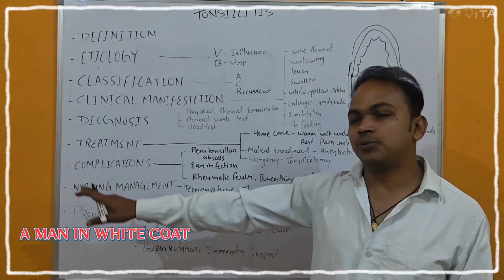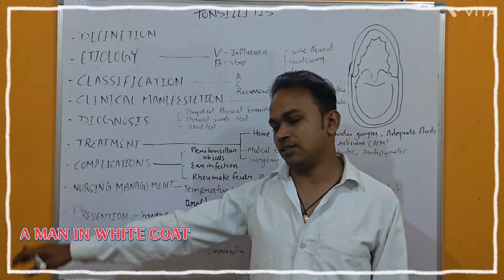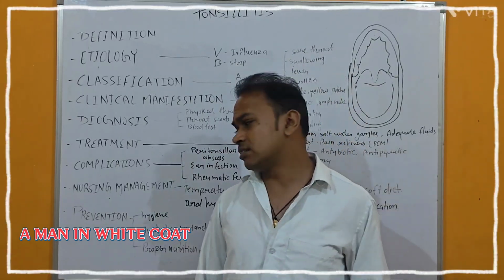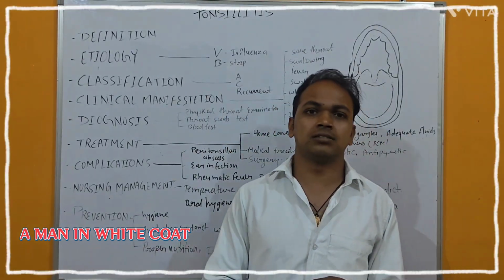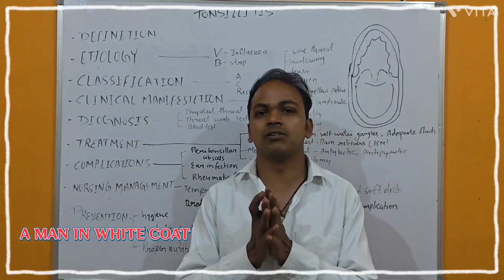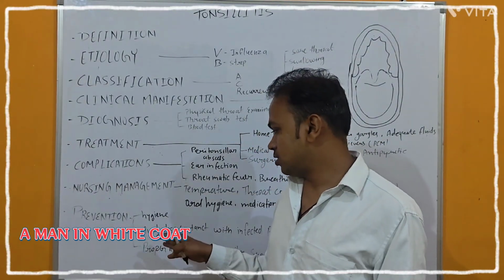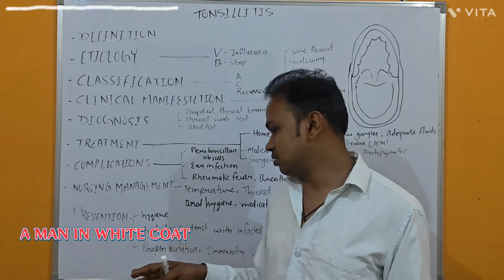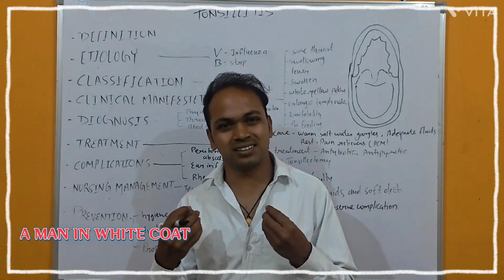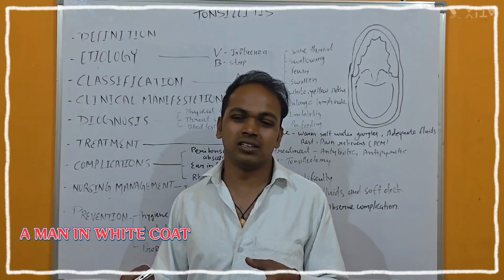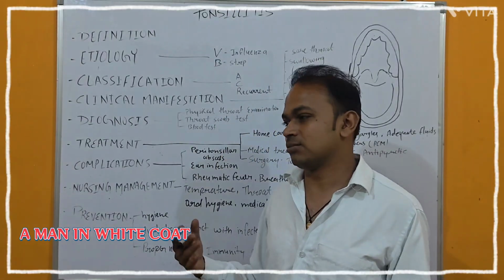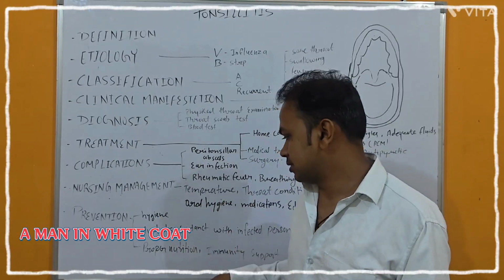And the last topic of today is prevention. So, what is the prevention of tonsillitis? It's very simple. First one is hygiene. The nurse or anyone has to maintain hygiene properly, hand washing before and after eating. Also avoid close contact with the infected person. If anyone is infected with tonsillitis or anything, TB, malaria or whatever, just do not have close contact. Just protect yourself first.